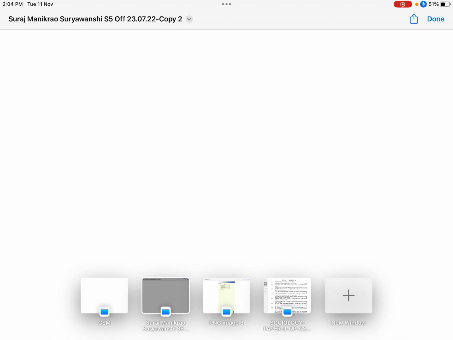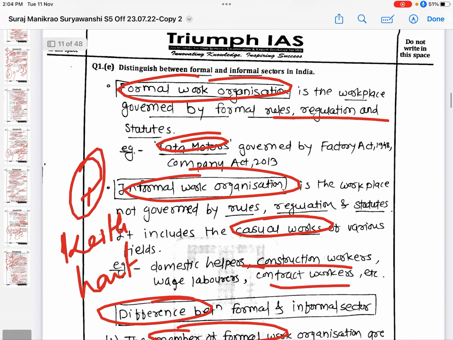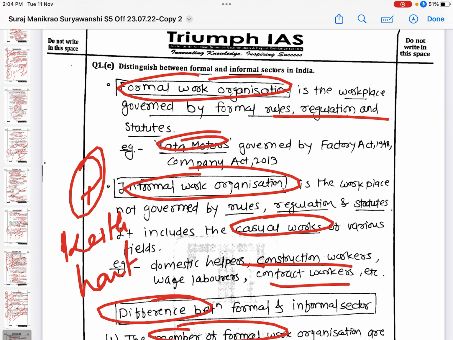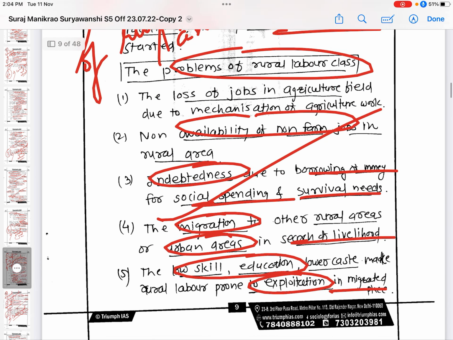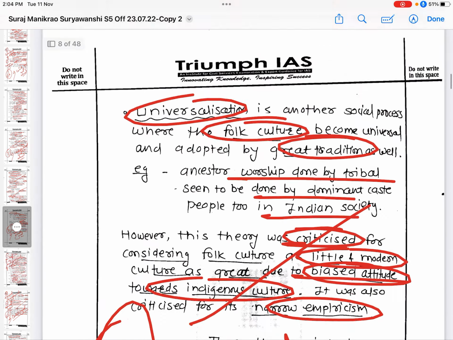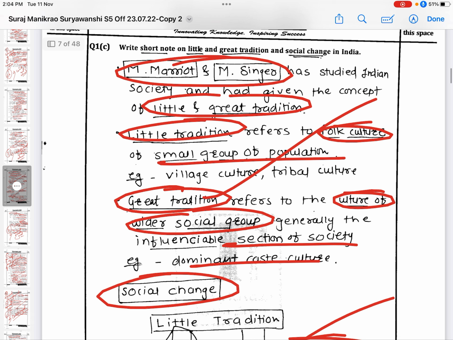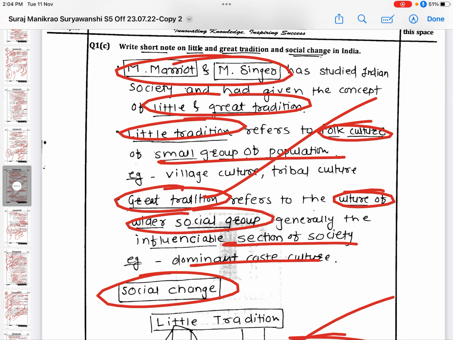So now we will discuss one of my answer copies I have written for Vikas Ranjan sir's class test. So let us discuss. The question is: write a short note on little and great tradition and social changes in Indian society. As everyone is aware, McKim Marriott and Milton Singer carried out the study of Kishangarhi village in Uttar Pradesh, and they gave the concept of little and great tradition based on Robert Redfield's study of Mexican society. So here, first of all, I wrote the thinkers who carried out this study.